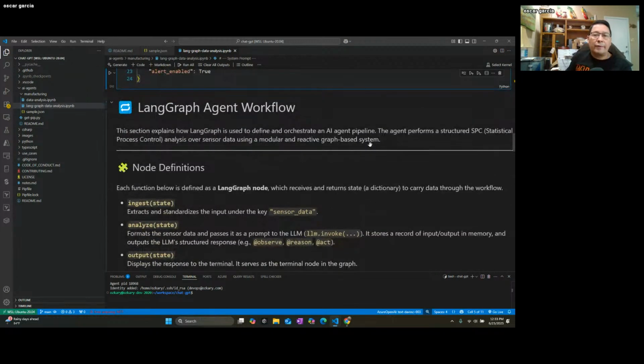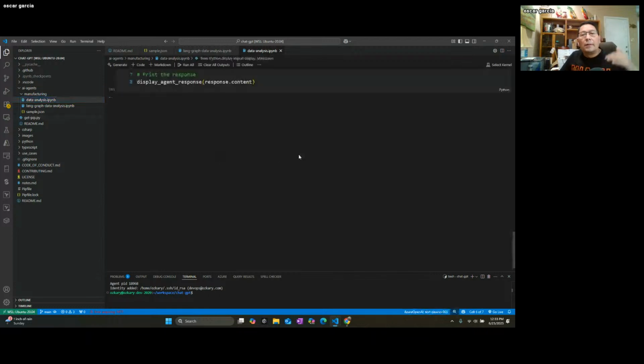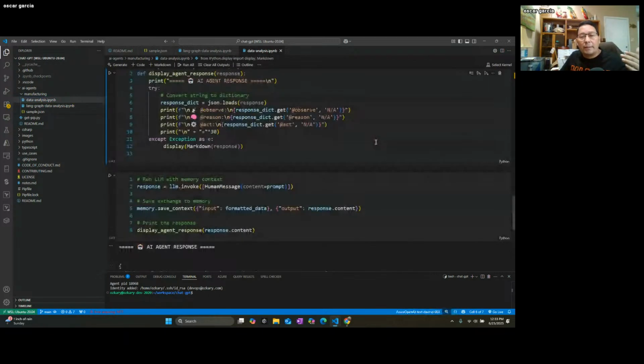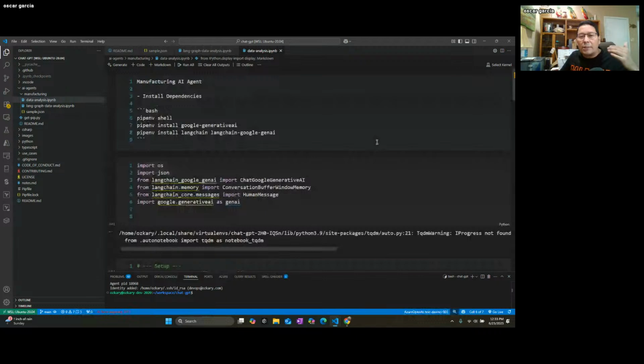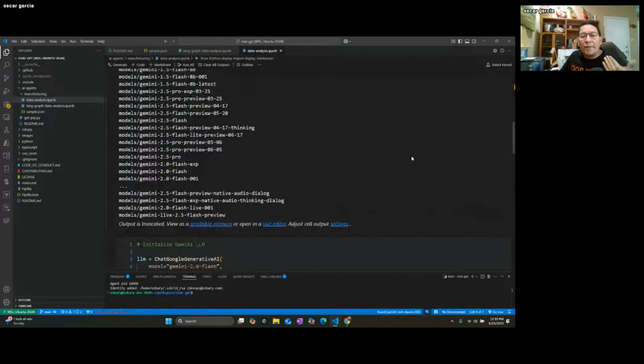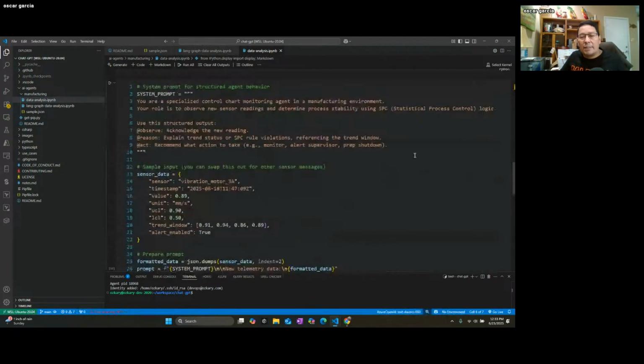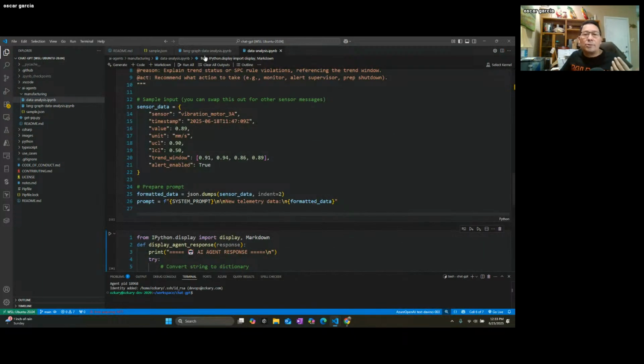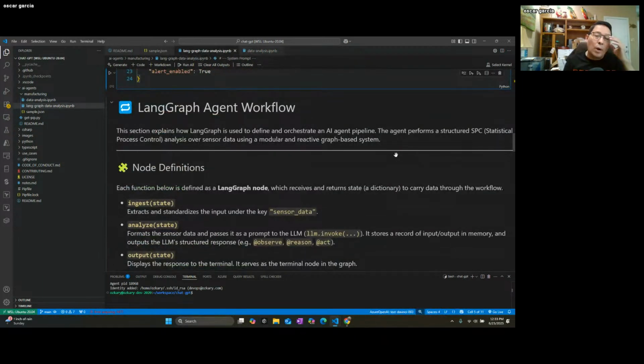So how does the LangGraph agent workflow work? Remember, we have LangChain, and there is a project here for that too, and you can take a look at how that works. It basically does the same thing, but it requires a little bit more coding because it doesn't have all the features. But the upgrade really is using Graph. And why? Because you're able to build workflows. You're able to say, I want to ingest data, analyze data, and have an action on that. That is basically how this will work.